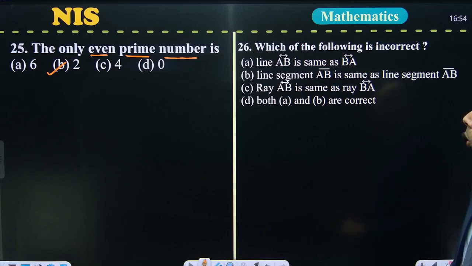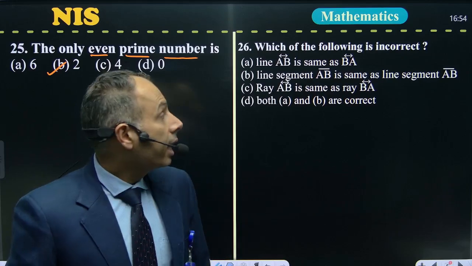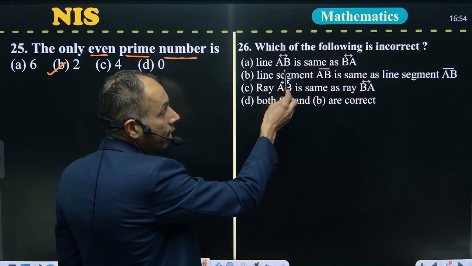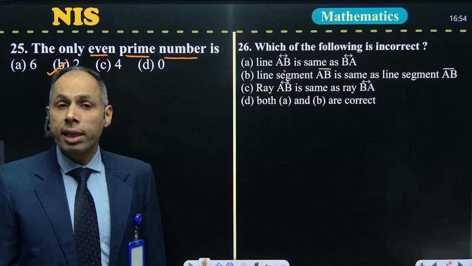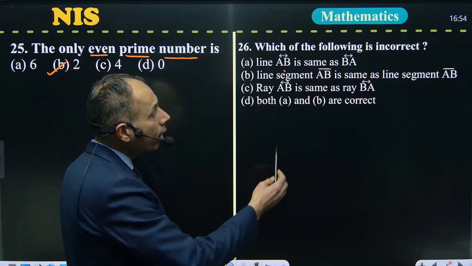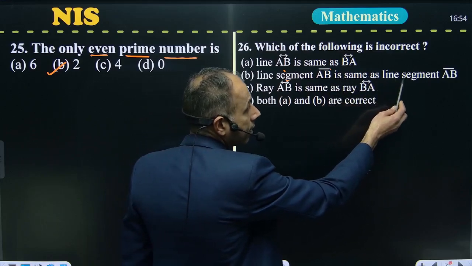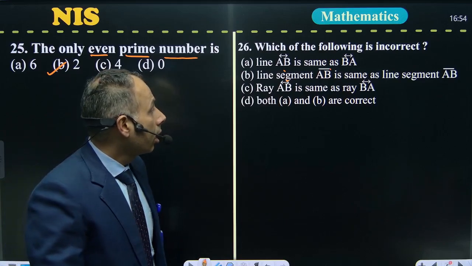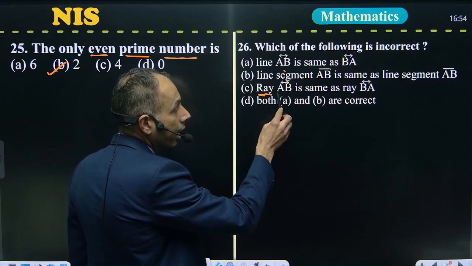Now next, 26th question. In this question we have to tell the incorrect statement. So the first one is line AB is the same as BA. It's a true statement, it's a correct statement. Next one, line segment AB is the same as line segment BA. It's also a correct statement.